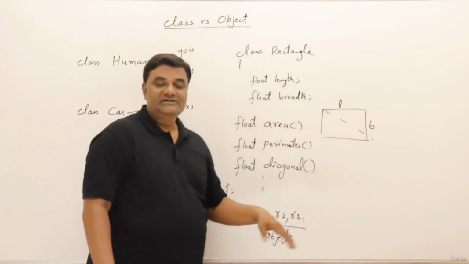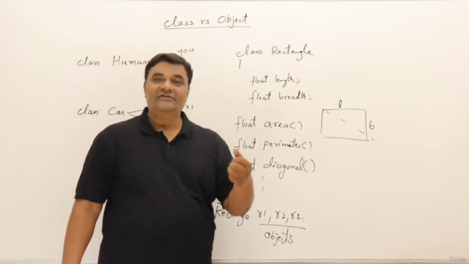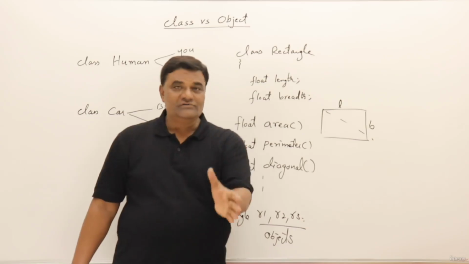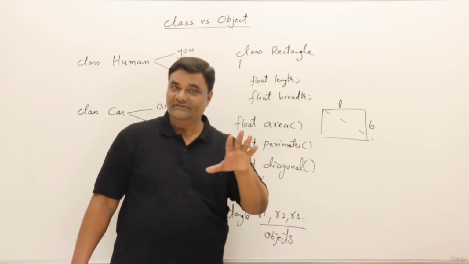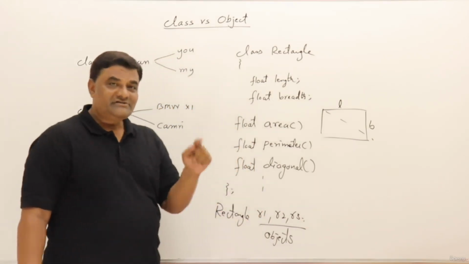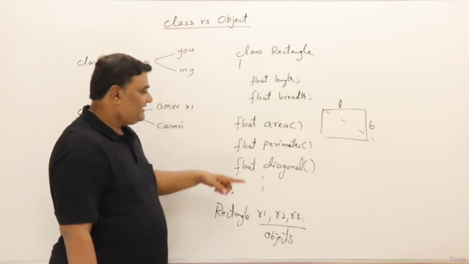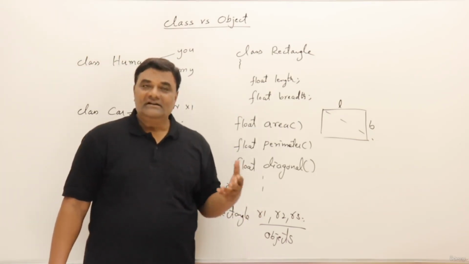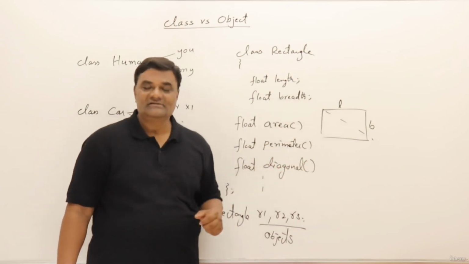R3 too. All these objects will have the same things, like a fingerprint scanner had everything that was there in the design, and a house had all the rooms and living hall, everything that was there in the design. In the same way, this rectangle object has everything that is given in this design. That's it. This is how we write classes.